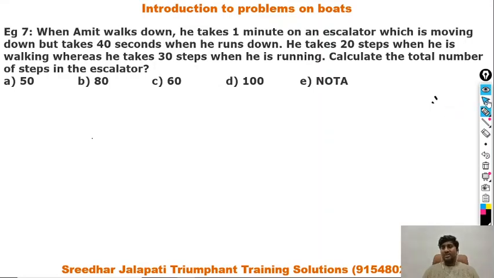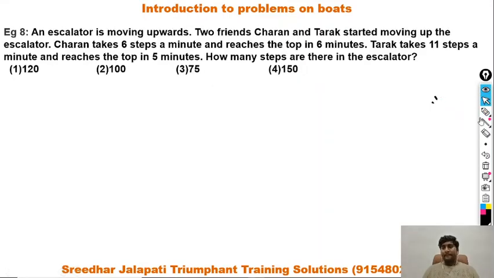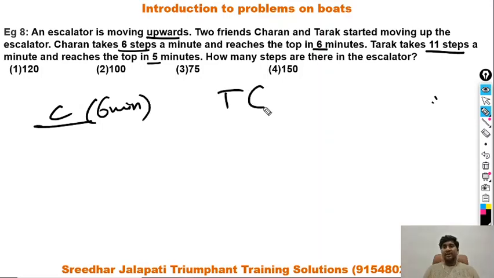From the escalator concept, which is similar to boats. An escalator is moving upwards. Two friends, Charan and Tarak, started moving up the escalator. Charan takes 6 steps a minute and reaches the top in 6 minutes. Tarak takes 11 steps a minute and reaches the top in 5 minutes. So in case of Charan, he spent 6 minutes on the escalator, whereas Tarak spent 5 minutes on the escalator.